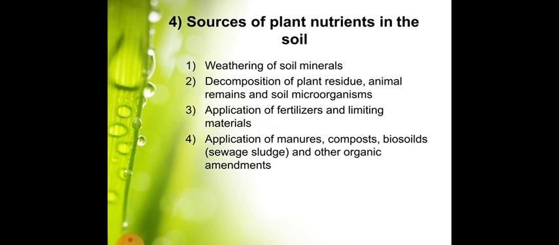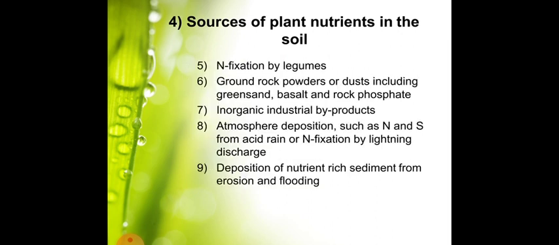Now we'll discuss the sources of plant nutrients in the soil: weathering of soil minerals, decomposition of plant residue, animal remains and soil microorganisms, application of fertilizers and liming materials, application of manures, composts, biosolids, sewage sludge, and other organic amendments, and fixation by legumes, ground rock powders or dusts including greensand, basalt and rock phosphate, inorganic industrial byproducts, atmospheric deposition such as NOx and S from acid rain or nitrogen fixation by lightning discharge, deposition of nutrient-rich sediment from erosion and flooding.